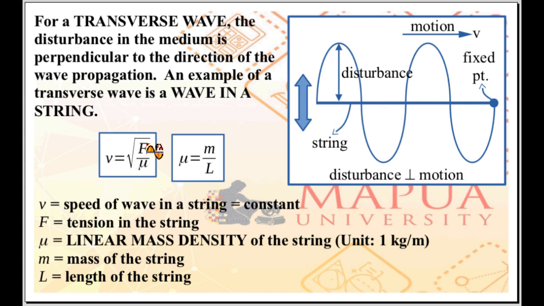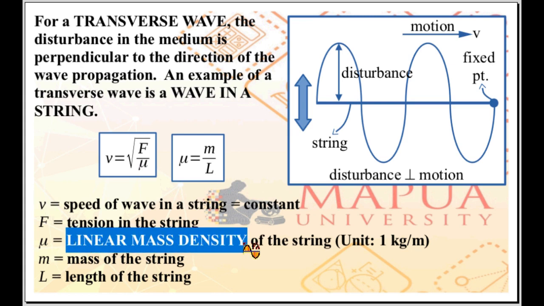For a wave in a string, the speed of the wave propagation, the wave speed, is given by square root of F over mu, where F is the tension in the string. For a wave to travel down the string, the string must be under tension. And mu is a property of the string, the linear mass density of the string: mass of the string divided by length of the string.